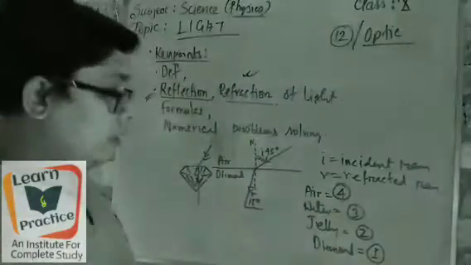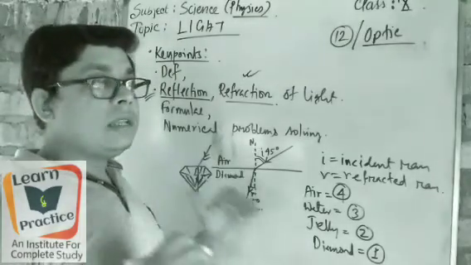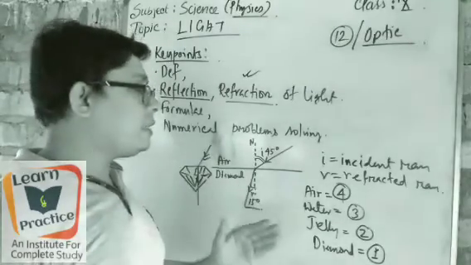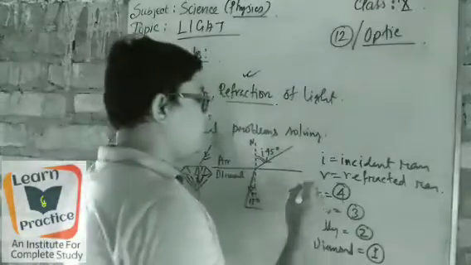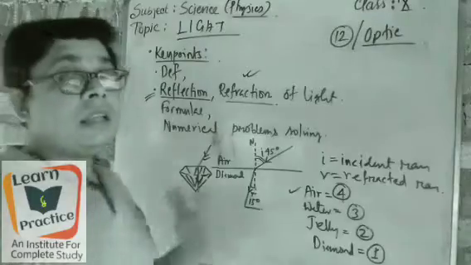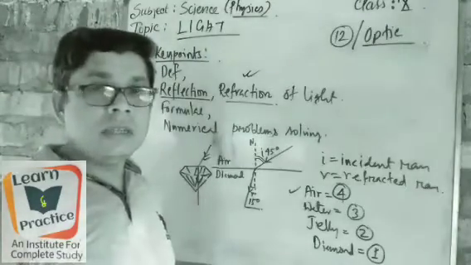is the medium where there is free space, and from the air medium, the light can pass easily and very fast.